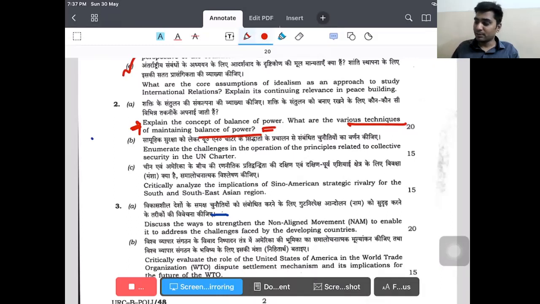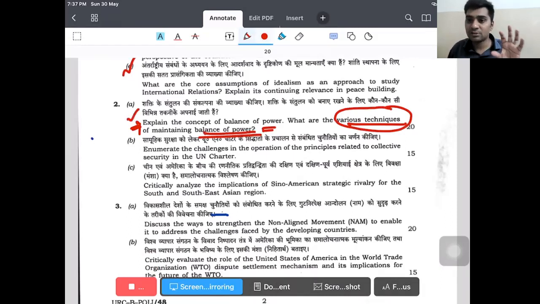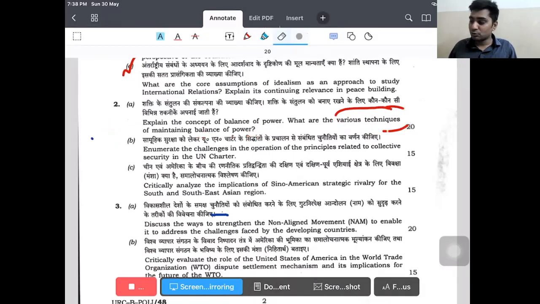But remember, this question is speaking about various techniques. These techniques we should discuss when we are discussing balance of power. But as far as the concept of balance of power goes, we have already done a substantial portion of it in our discussions. So my point is, at least in this question, you will be able to write one or two points from the theoretical perspective. You can give your assumptions based on the theory that we have read so far. So this is how we are going to utilize it, this is the utility of the subject that we have done. I wanted to show the utility of what we have discussed so far.